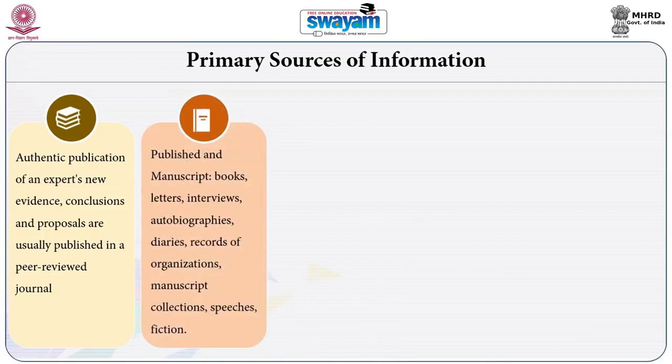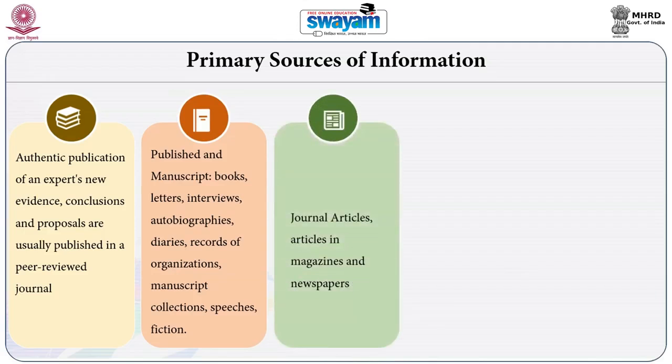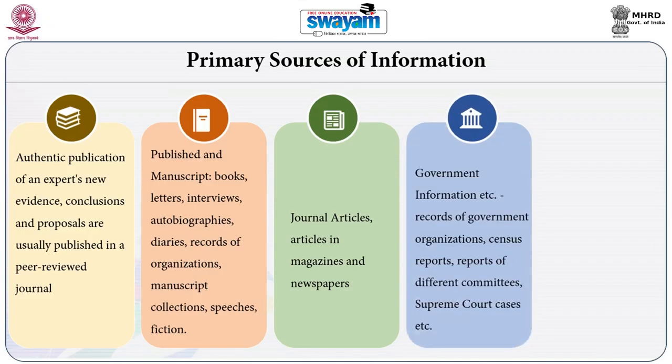Primary sources also include published and unpublished manuscripts in the form of books, letters, interviews, autobiographies, diaries, records of different organizations, manuscript collections, speeches and other information. This also includes journal articles published in peer-reviewed journals or magazines. The primary literature also contains government information, like records of government organizations or census reports,